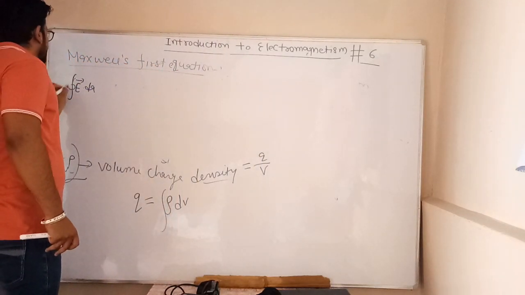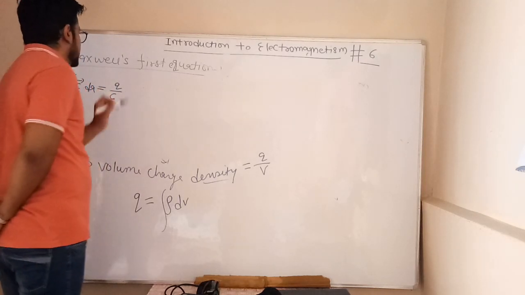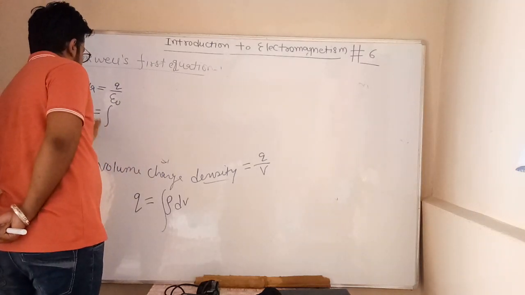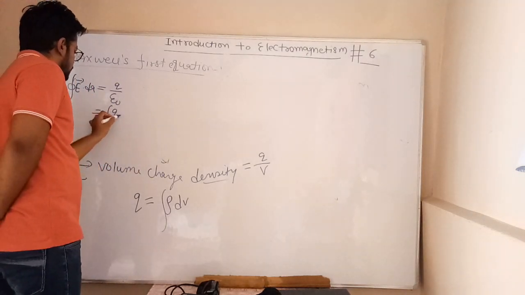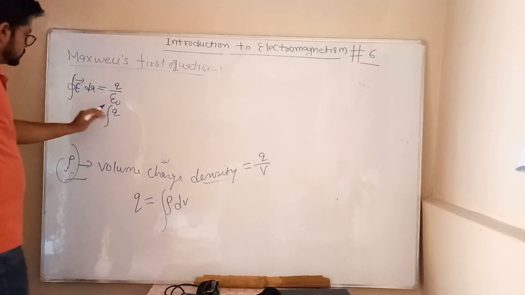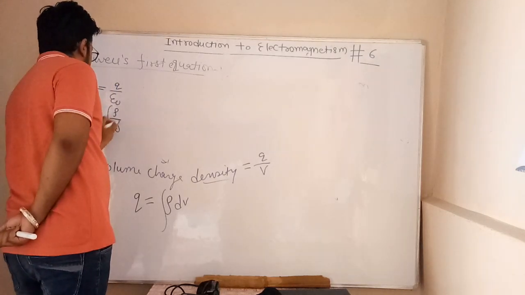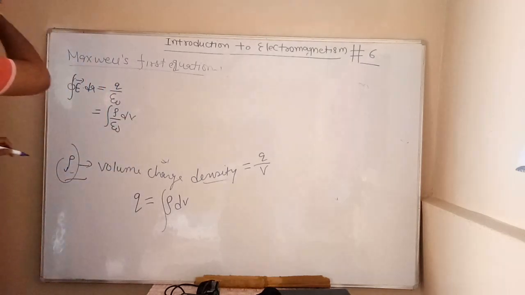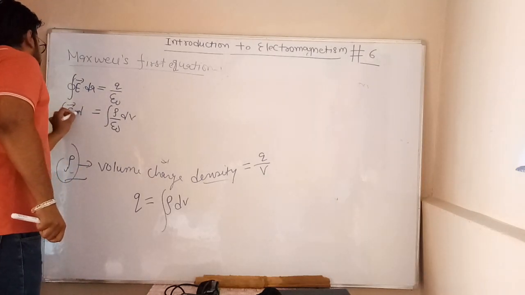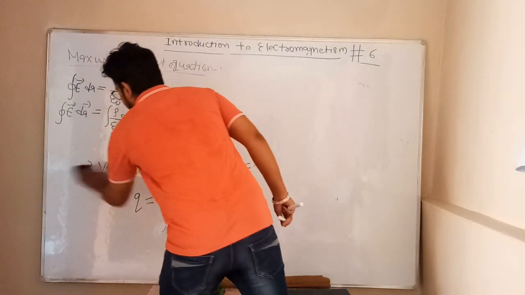E dot dA equals Q upon epsilon naught, and Q equals rho dV. Then we can write it in terms of rho upon epsilon naught into dV. On the left side there is E dot dA.